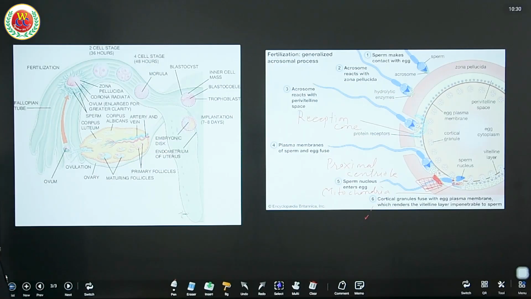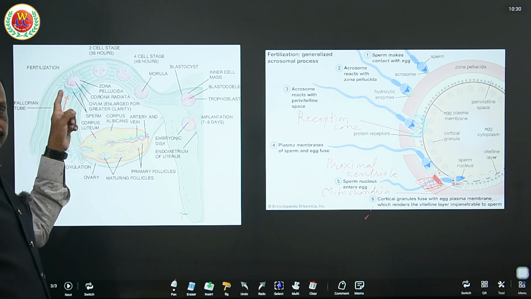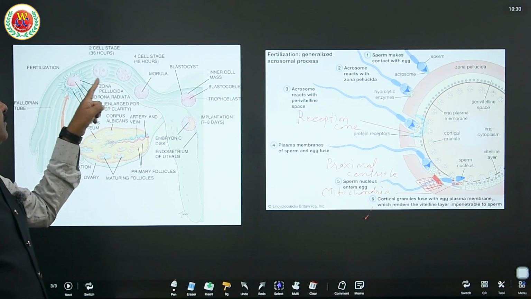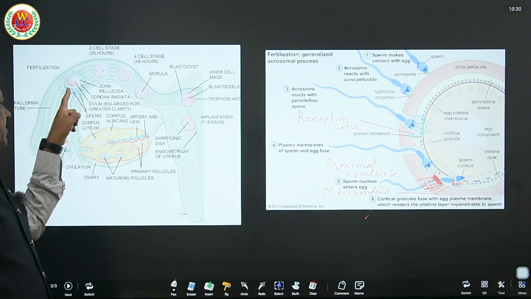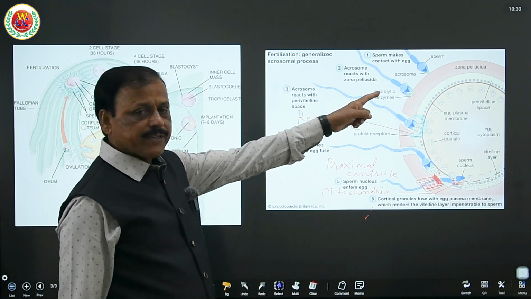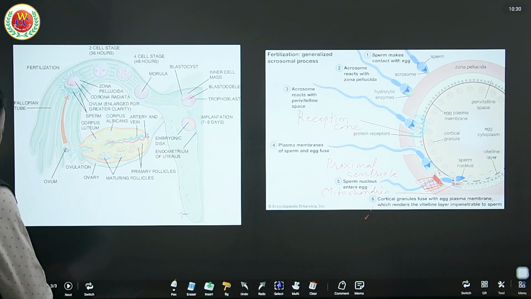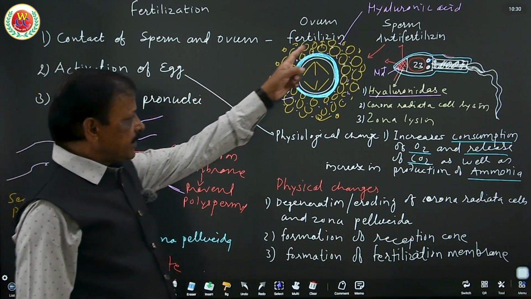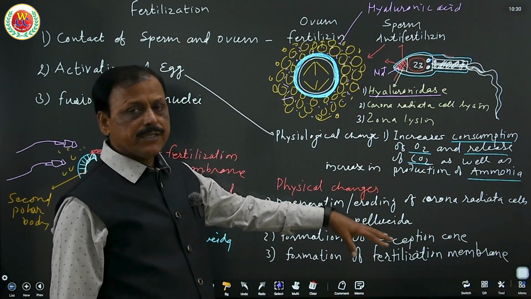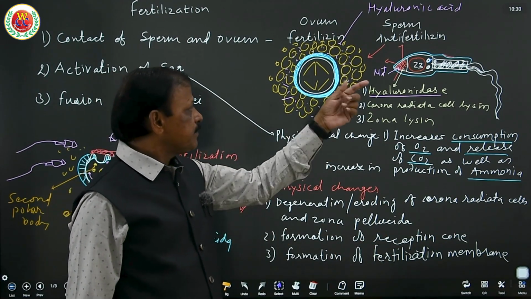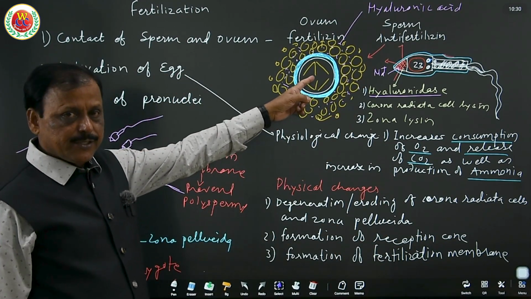We understood how, when the ovum is released and reaches the ampullary-isthmic junction, by the time the sperm are released, fertilization occurs. I explained the process of fertilization through this diagram, and you could have understood how the physical and physiological changes enable the sperm to enter the secondary oocyte.